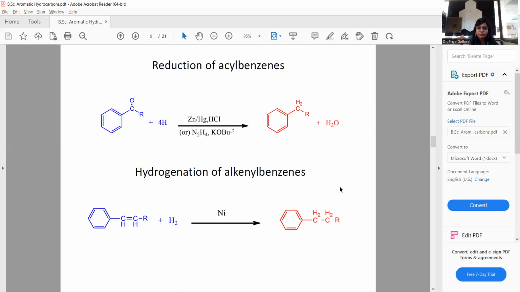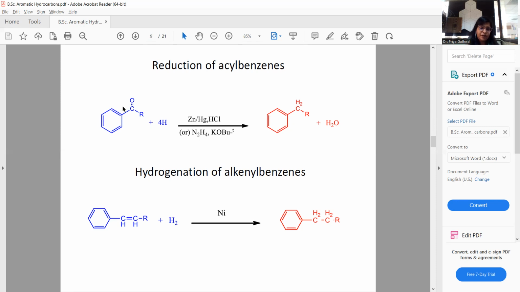Next is reduction of acyl benzene. Acyl benzene is denoted by the C6H5COR group on the benzene ring. So the COR group is known as the acyl group. This group is reduced through an active reducing agent, which is known as zinc amalgam. So it is converted into a hydrocarbon-containing compound.